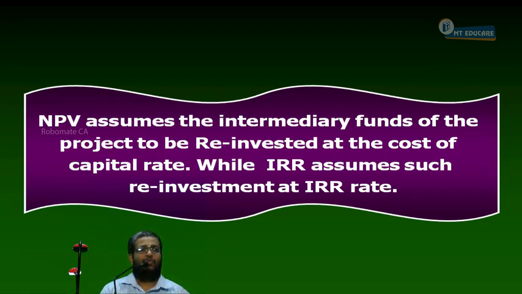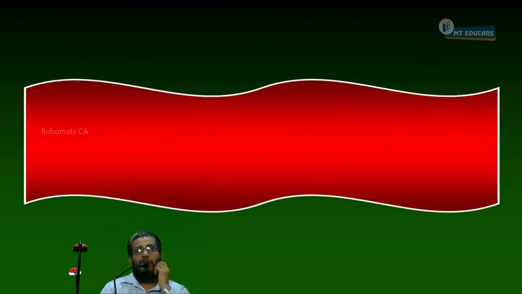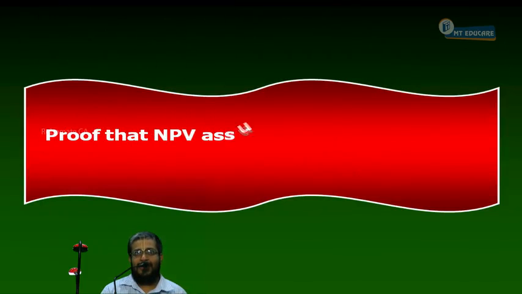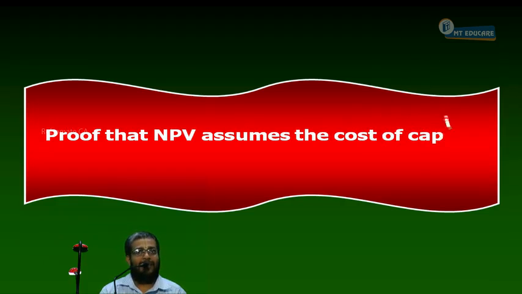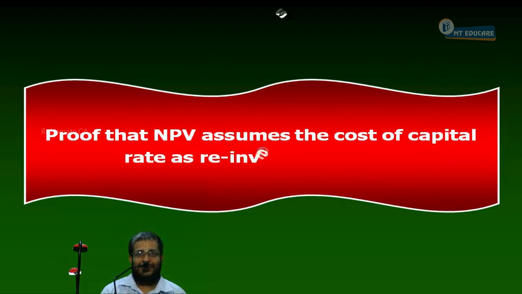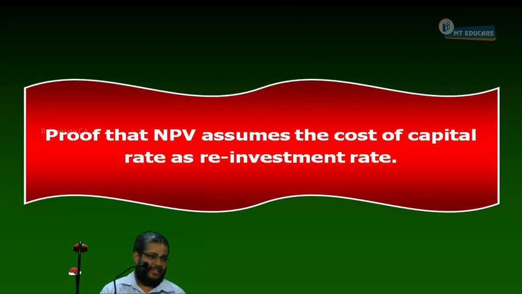Next, point number 4. Prove that NPV assumes the cost of capital rate as reinvestment rate. Can I proceed on? No.